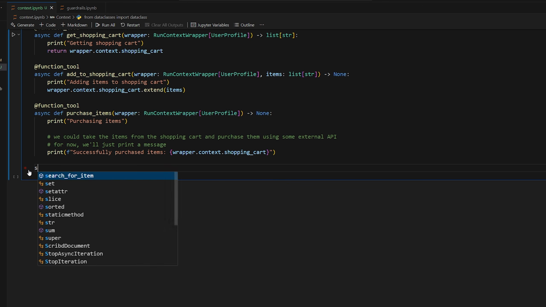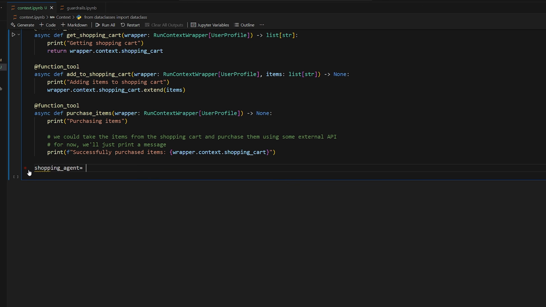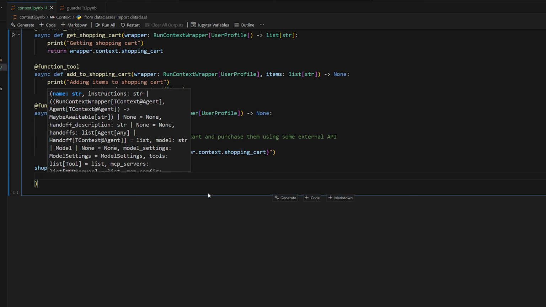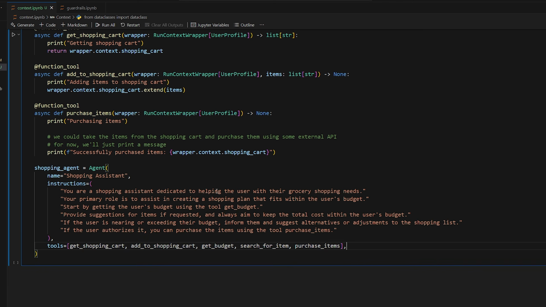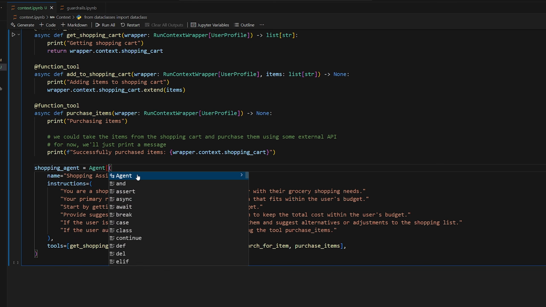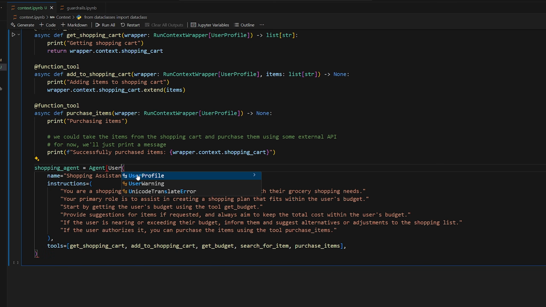So finally, we can create a shopping agent. So we're going to do shopping agent is equal to Agent, and then you define all the regular stuff that you defined before, so the name and the instructions and the tools and stuff like that. So I'll paste it. There we go. The difference though is since we're now using a context with the agent, you can also do this. So you just provide UserProfile, which is our context type that we created. So now when you create your agent, you also specify this UserProfile subtype here that will be used for the context.